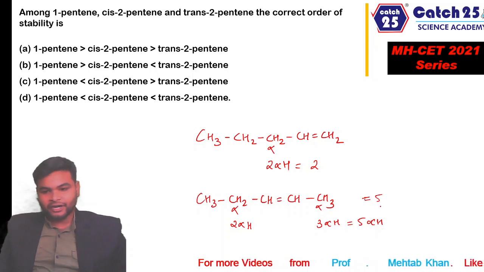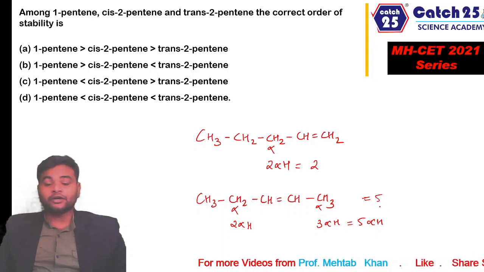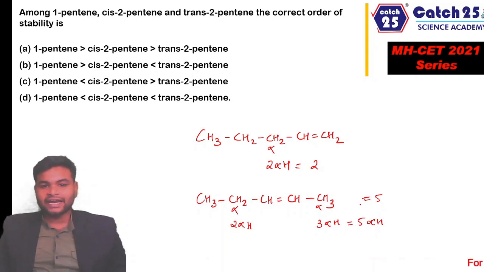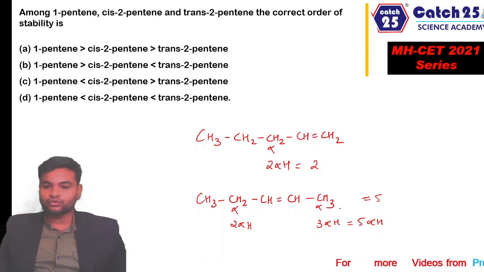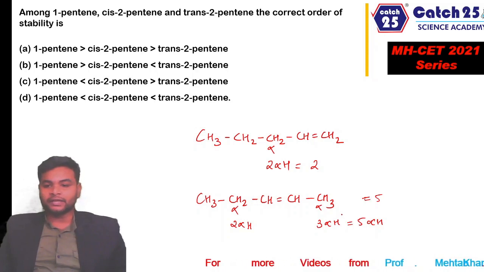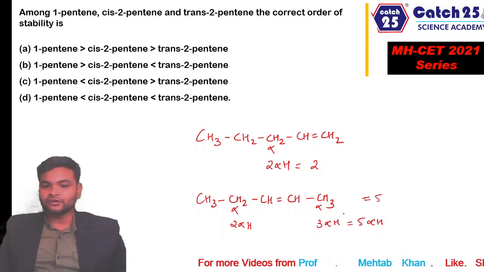More contributing structures are possible in pent-2-ene. That means pent-2-ene is more stable than pent-1-ene. Both cis and trans forms of pent-2-ene are more stable than pent-1-ene because both forms, cis and trans, can form more number of contributing structures.